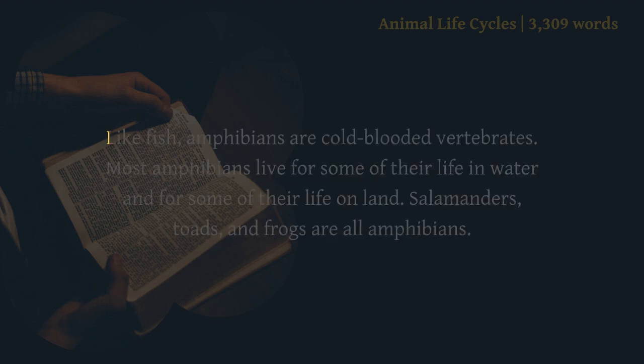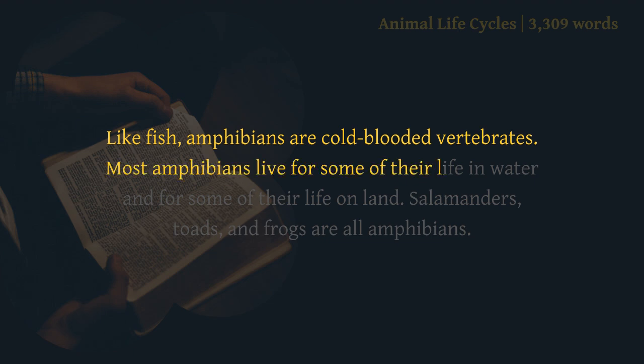Amphibians. Like fish, amphibians are cold-blooded vertebrates. Most amphibians live for some of their life in water and for some of their life on land. Salamanders, toads, and frogs are all amphibians.